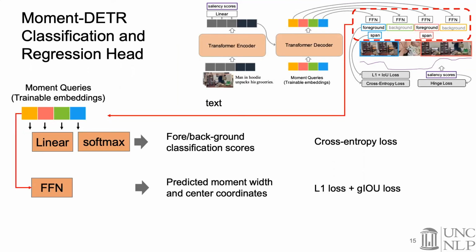We also added a classification head for 4-way background classification, which is optimized using a cross-entropy loss. And for moments, we use another head that predicts the moment width and the center coordinates. This is optimized using an L1 loss and a generalized IOU loss.